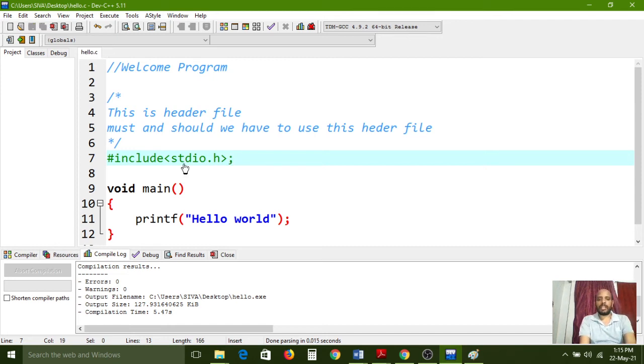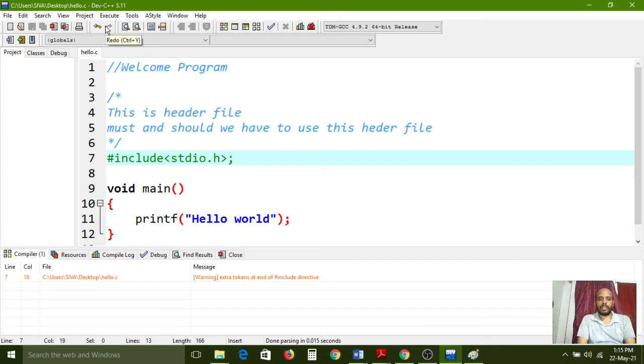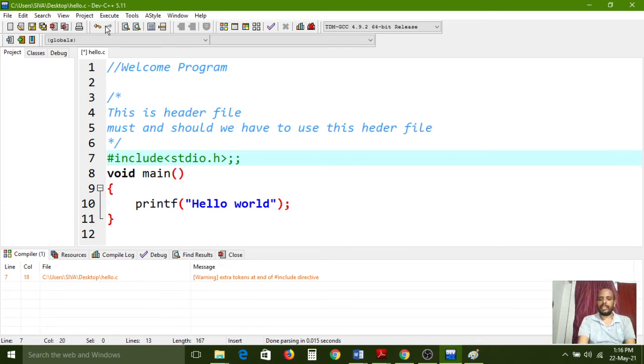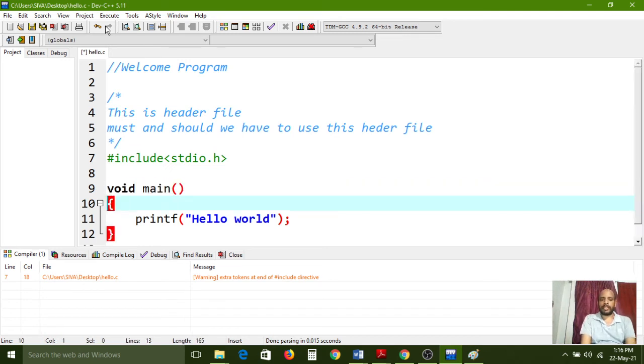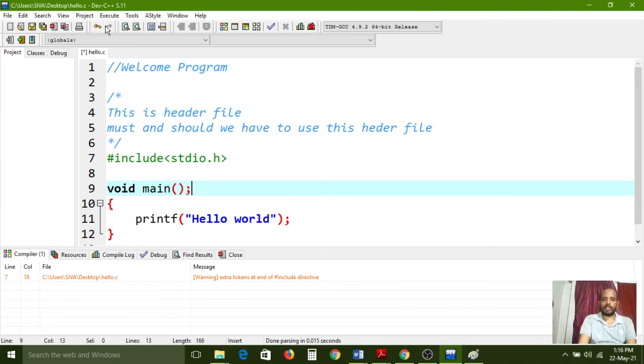All of you carefully observe. Now I am saving this, and again I am going to compile it. It is showing one error now, because the #include keyword already contains the semicolon. If you put one more, it is internally converted into two semicolons. So #include takes the responsibility for this line only. While declaring the main function, a semicolon is not required here, because the function is not completed here.